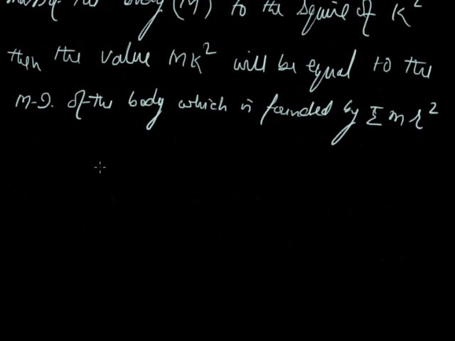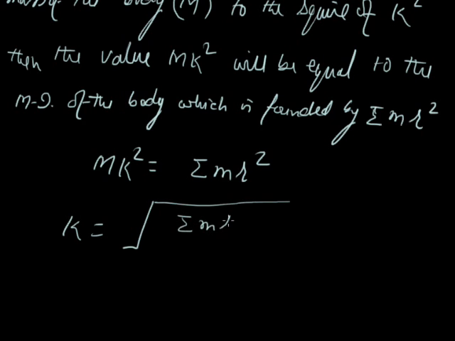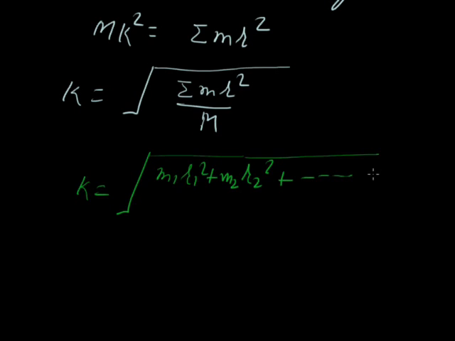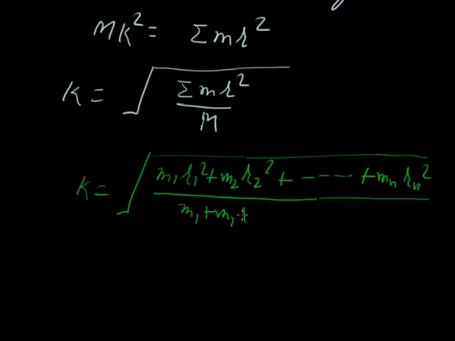Or we can also write that M k square is sigma m r square, or k is the square root of sigma m r square divided by capital M. It means k is equal to the square root of m1 r1 square plus m2 r2 square plus mn rn square, whole divided by capital M. Capital M means the total mass of the object, that's m1 plus m2 plus mn.